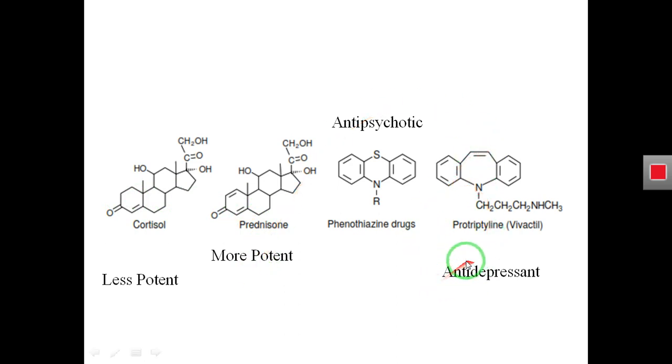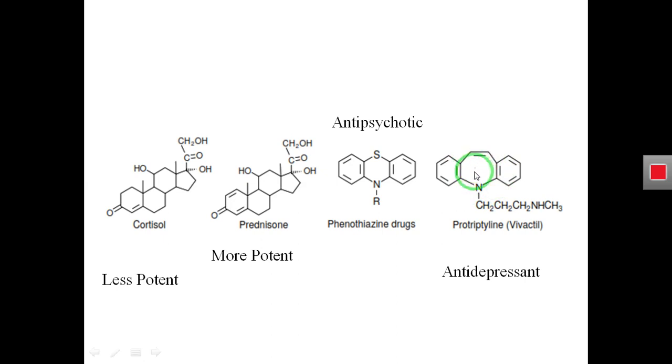And here we are taking an example of an antipsychotic drug, that is phenothiazine. This drug is having a sulfur atom in this structure. When we replace this sulfur atom by the methylene group, what happened? We are having here a double bond.